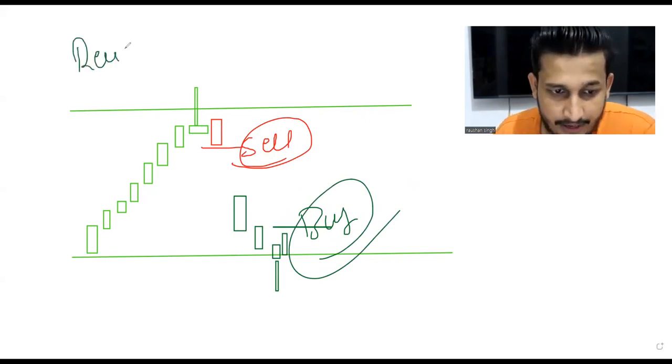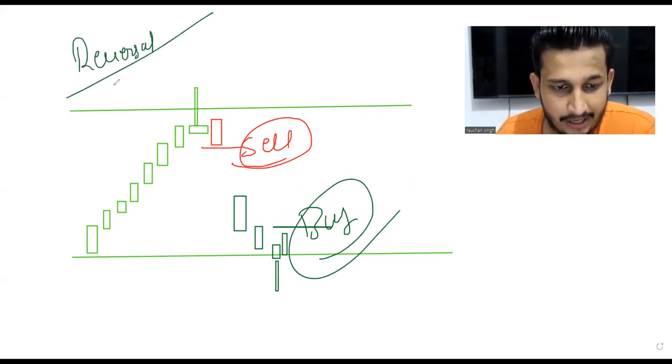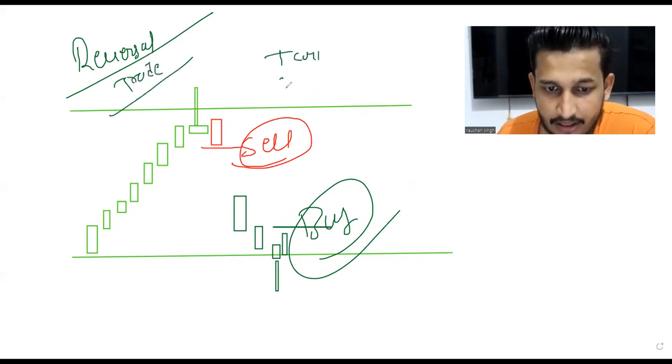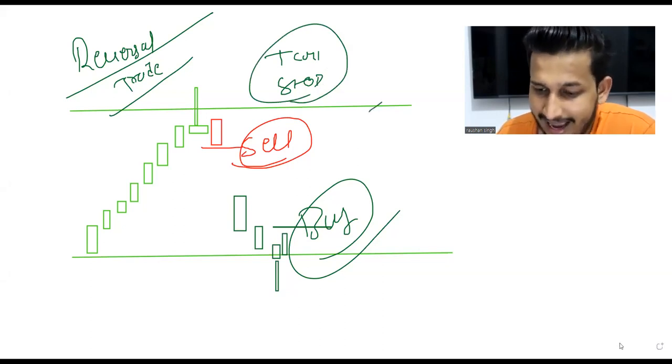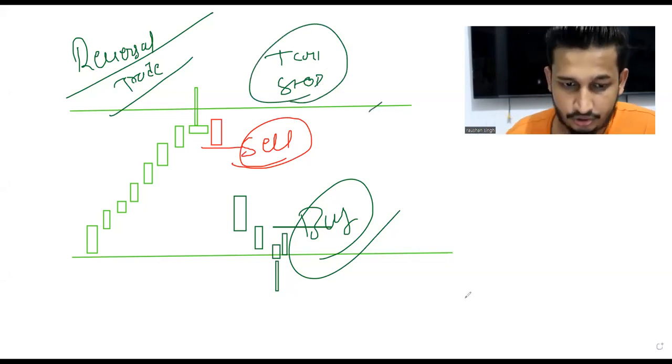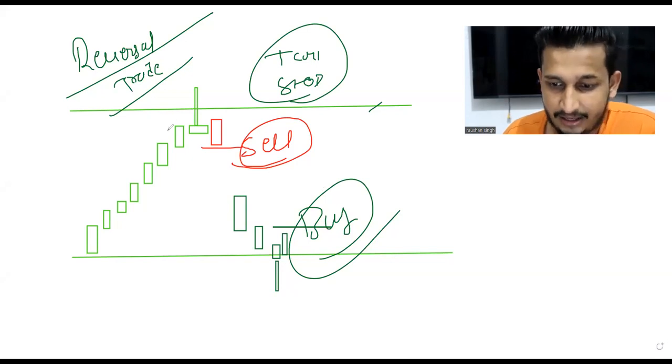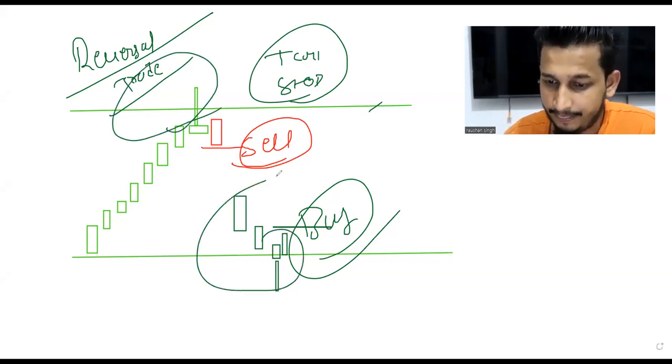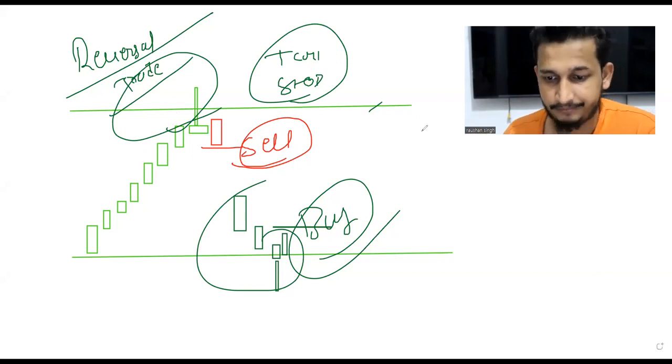So this reversal trade, everyone understood? Again, do not ask me questions like where do we have to set the target, stop loss, how do we draw this support resistance? I'll answer this question. I'll teach you. Just understand this thing, that reversal trade, how does it work? That's it. I don't need any other questions over here. Okay, good. Let's move ahead.